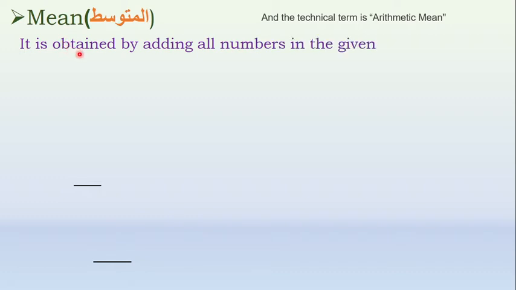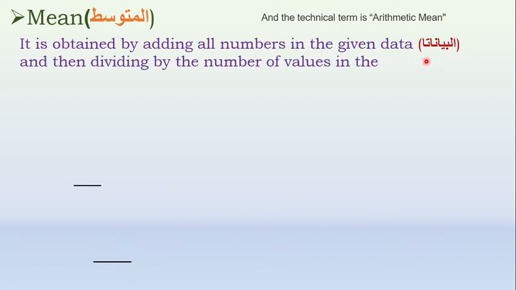This is the Arabic translation for mean, and the technical term for this mean is arithmetic mean. In simple terms, the mean is obtained by adding all the numbers in the given data, this is the translation of data, and then dividing by the number of values in the given set. Adding all the numbers and dividing by the total number of values is nothing but the mean. Very simple. It is also known as average.